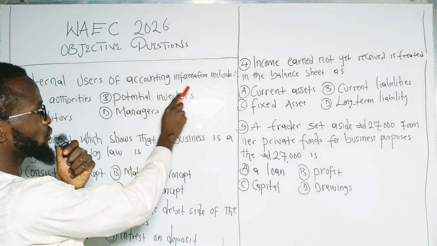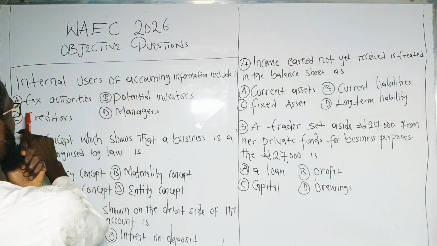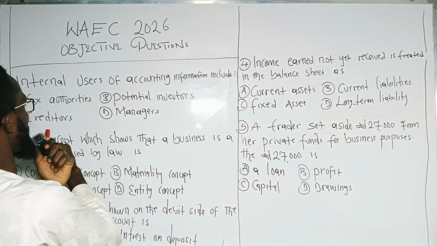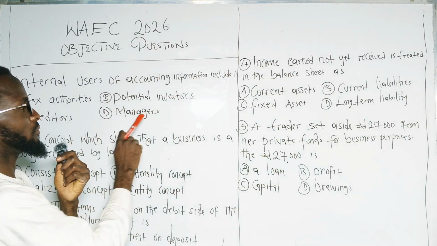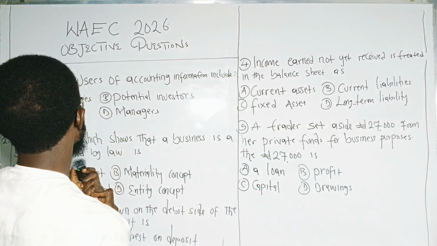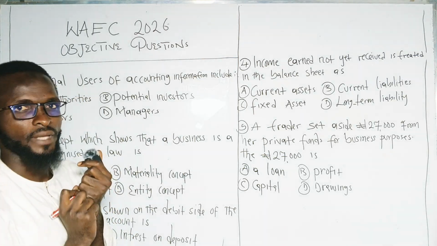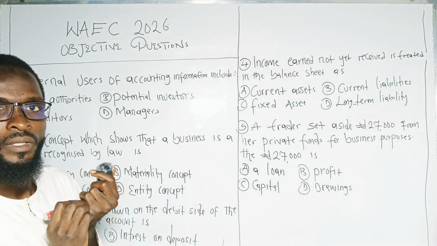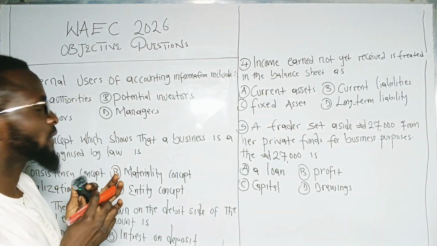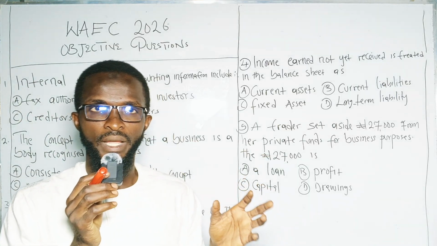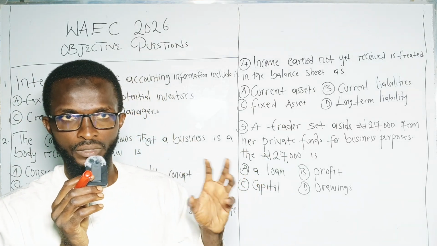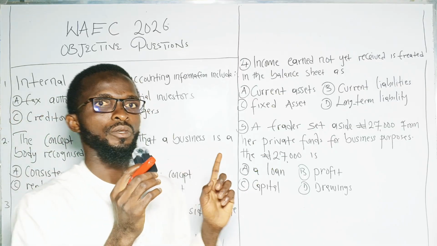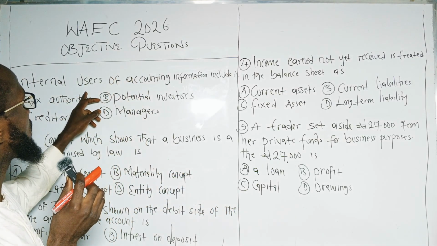Internal users of accounting information include A. Tax authorities, B. Potential investors, C. Creditors, D. Managers. So let's look at it to find the answer. Tax authorities, these are the people outside the business, like government and tax authorities, those interested in numbers in order to charge tax. So they are not the answer, because the answer says internal users.